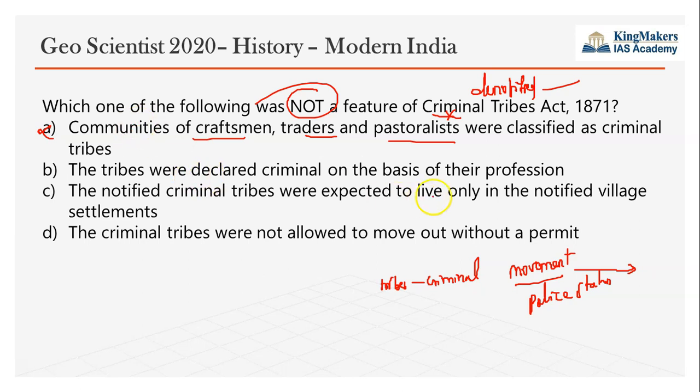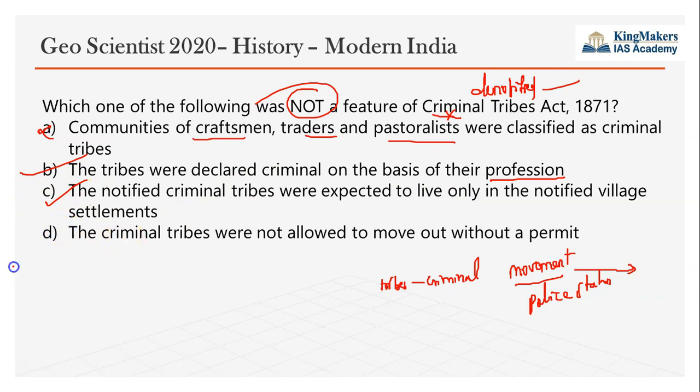Tribes were declared criminal based on their profession. Yes, the British considered that these people are professionally criminal, that is, they were born to commit crimes and used to do criminal activities. So this is the right thing. The notified criminal tribes were expected to live only in the notified villages. They cannot move out of their village. They have to live only within their village.